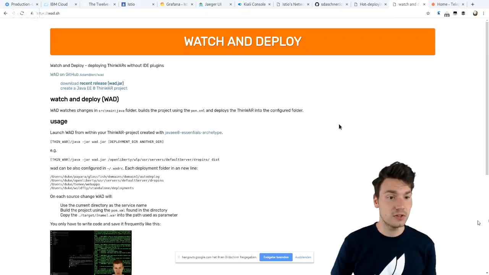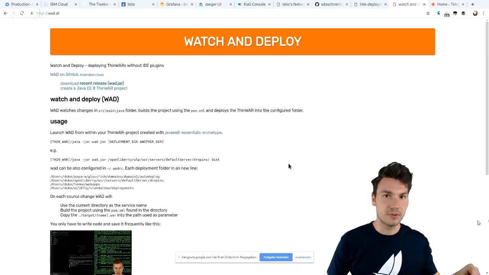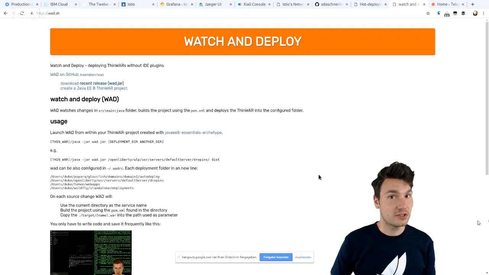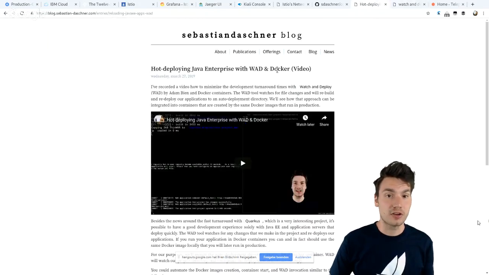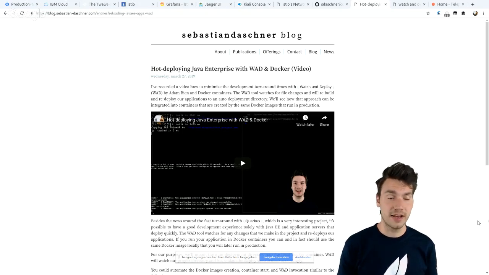If you point WAD to a deployment directory that is connected to a running container, you can hot redeploy your Docker containers as well, not just local applications. But now we also have Kubernetes. That works. I provided some information if you want to have a look at how that works with local Docker containers using WAD.